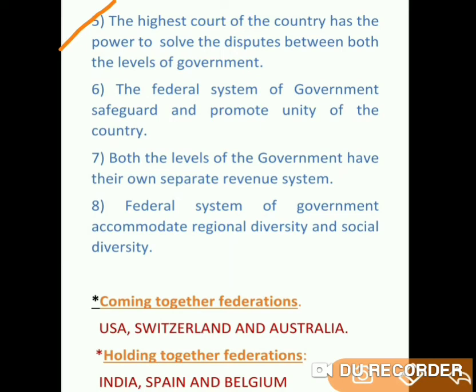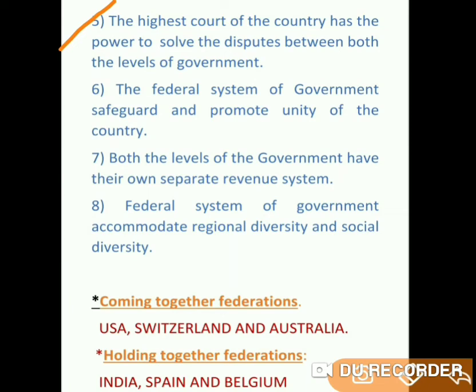So here, when there are disputes or issues between different levels of the government, the highest court of the country solves them, not the court of a state, nor the court of any local authority, but the highest court of the country. When it comes to India, we have the Supreme Court. When it comes to other countries, they have their own courts. So when there are disputes or quarrels or any issues between different levels of the government, the highest court acts as a judge, and the highest court acts as an umpire.